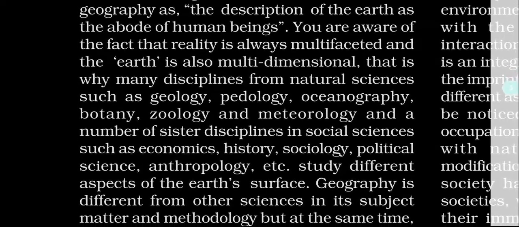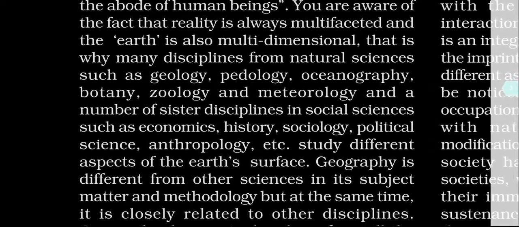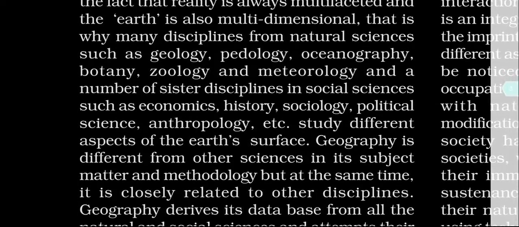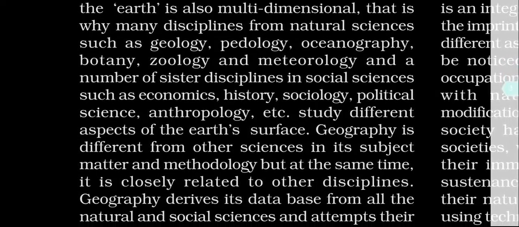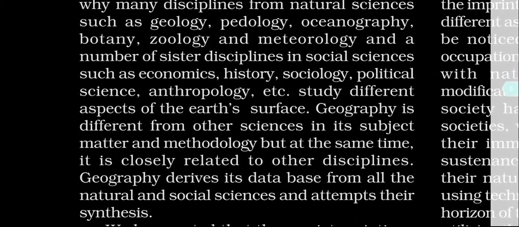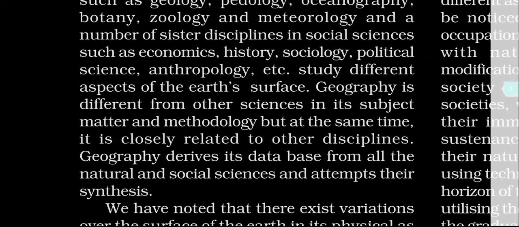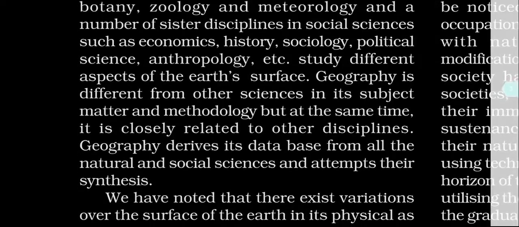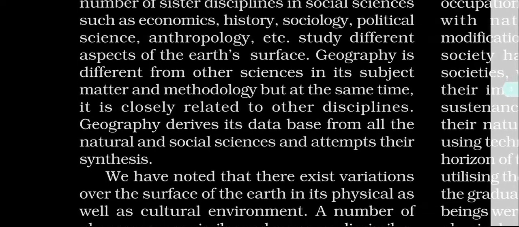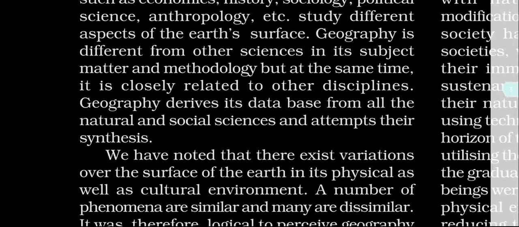That is why many disciplines from natural sciences such as geology, pedology, oceanography, botany, zoology, and meteorology, and a number of sister disciplines in social sciences such as economics, history, sociology, political science, anthropology, etc., study different aspects of the Earth's surface. Geography is different from other sciences in its subject matter and methodology, but at the same time it is closely related to the other disciplines.